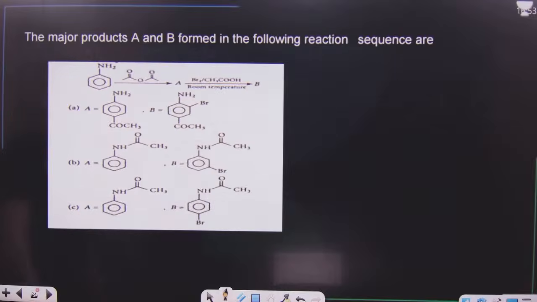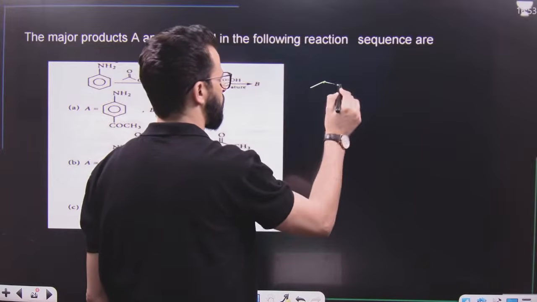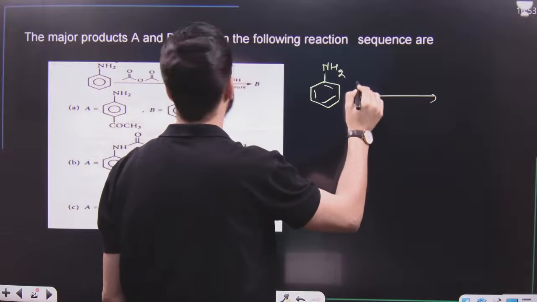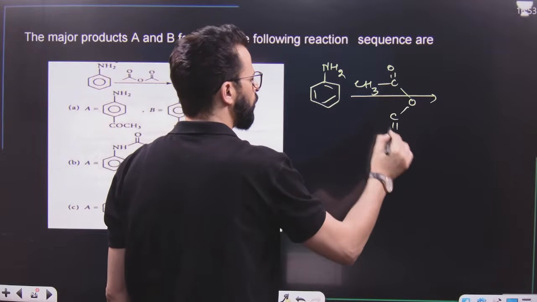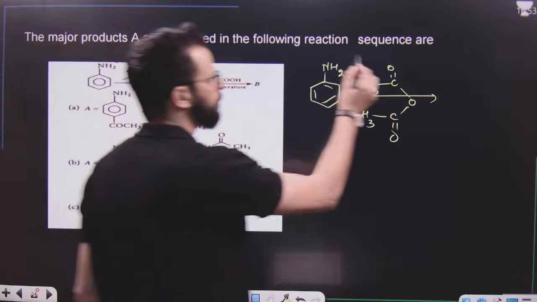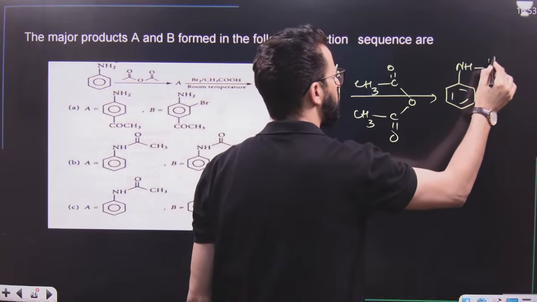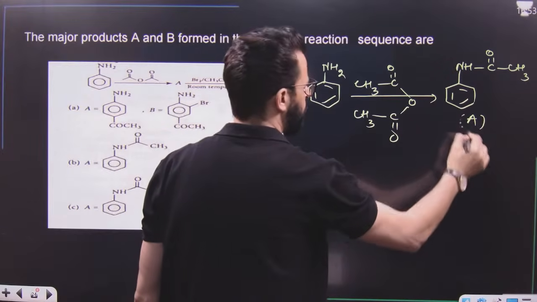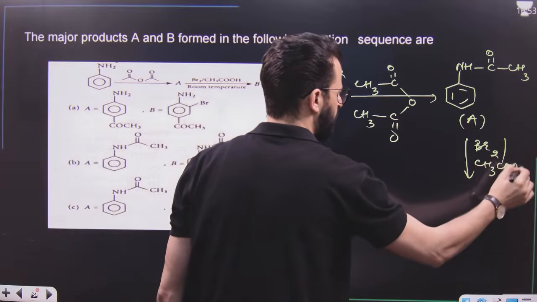After that, dear students, the question here is very simple. Aniline is given. Aniline on treatment with CH3, C double bond O, and then O, then C double bond O, then CH3. That means it is simple acetylation reaction. What will happen now? This hydrogen of aniline will be replaced by acetyl group. It is like this. So this will be the product. This is A.